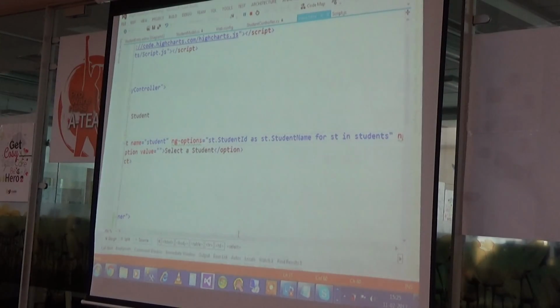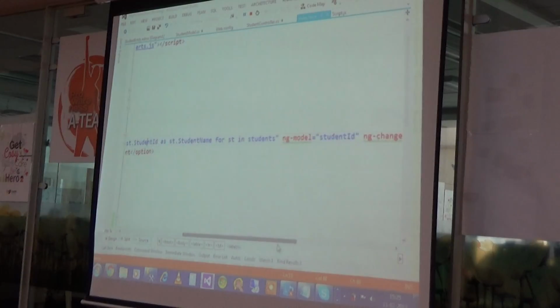And I use ng-model here. Why do I use ng-model? Once the user has selected any student from the drop-down list, I want the selected data, whatever data he has selected. That's why I use ng-model here.